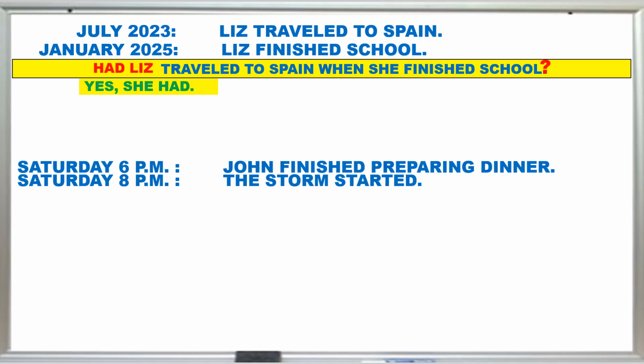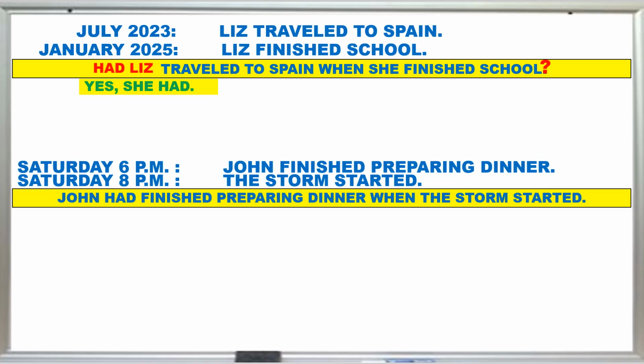Question number 2. John had finished preparing dinner when the storm started. The question form should be: had John finished preparing dinner when the storm started? And the question mark. The answer is yes, he had. Of course, he had. He finished preparing dinner at 6. The storm started at 8.